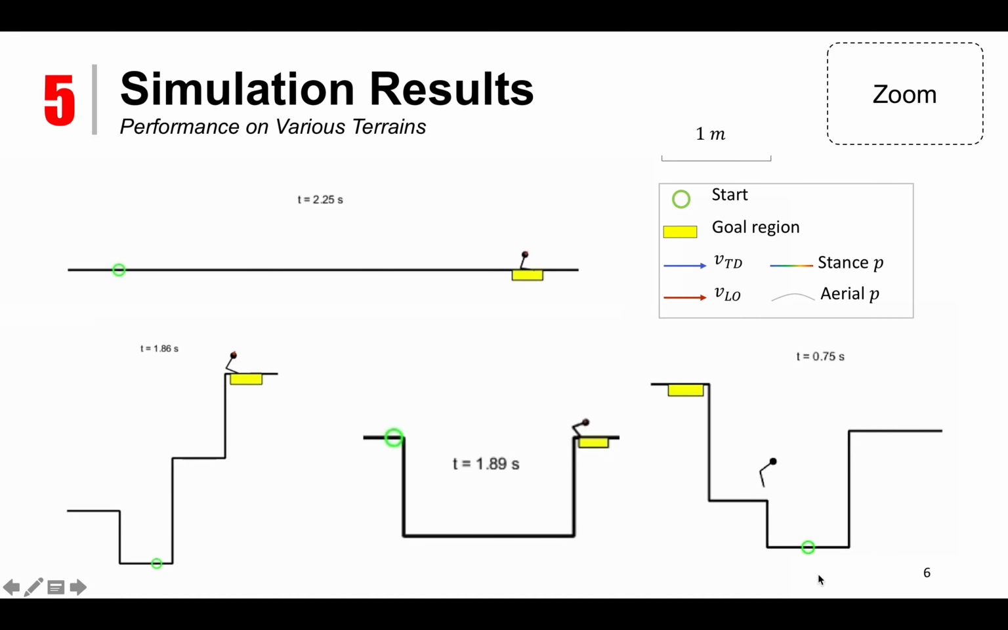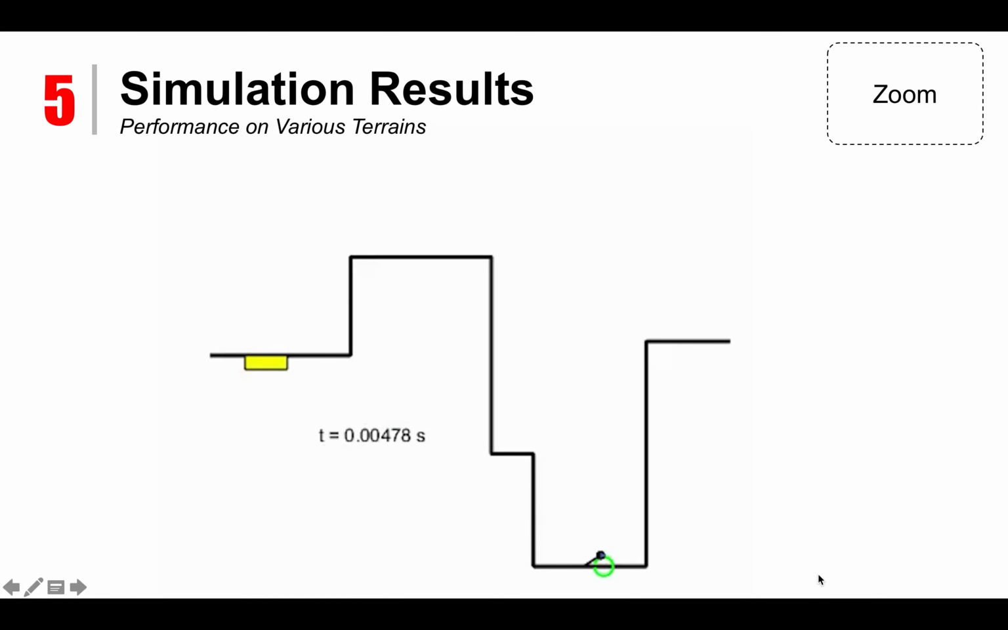In the fourth terrain, the robot is able to make an intermediate jump to redirect its body momentum in order to clear the wide gap to reach the goal region. In this final example, the algorithm is faced with a relatively complex terrain, and it is able to figure out the strategy to redirect its body momentum and clear a very wide gap and reach the goal region.